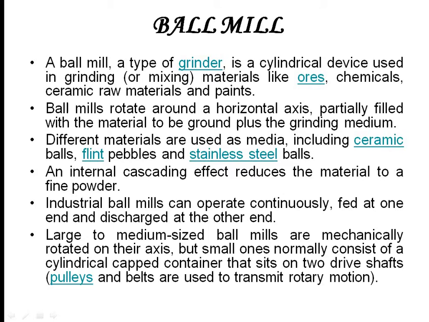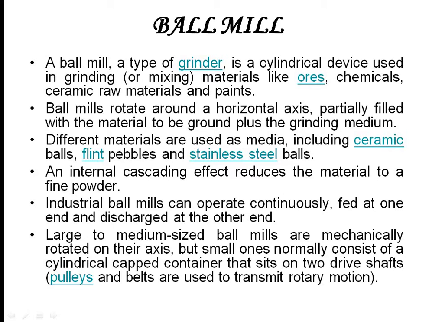Along with the material which is to be ground, we include our grinding medium, which should be harder than the material to be ground. Only then will the milling be efficient.